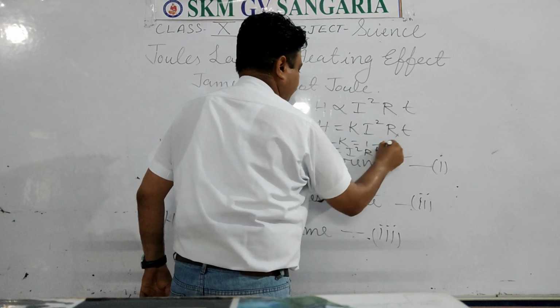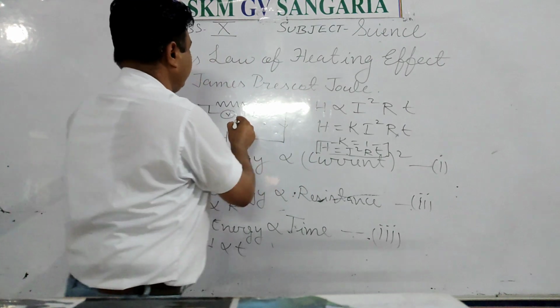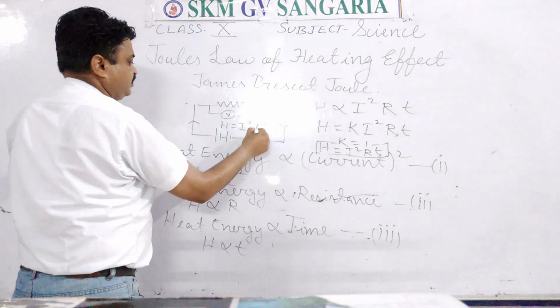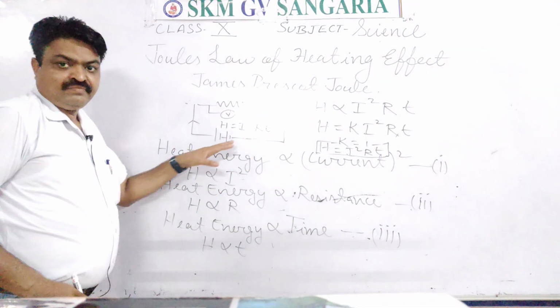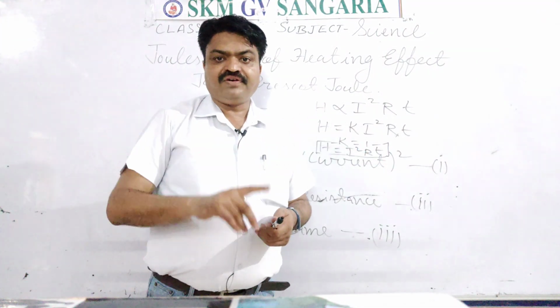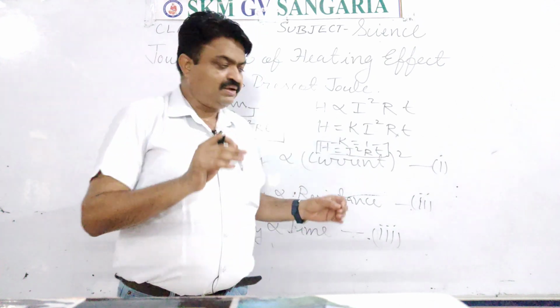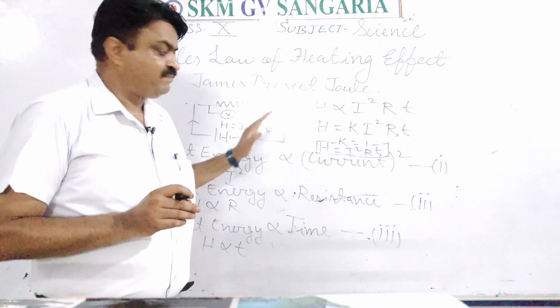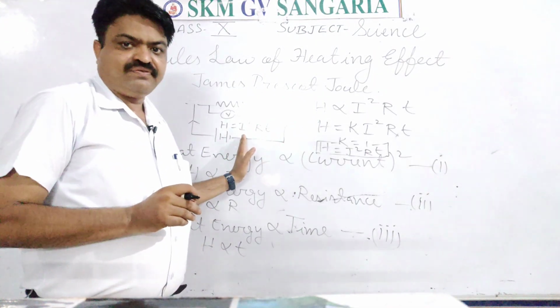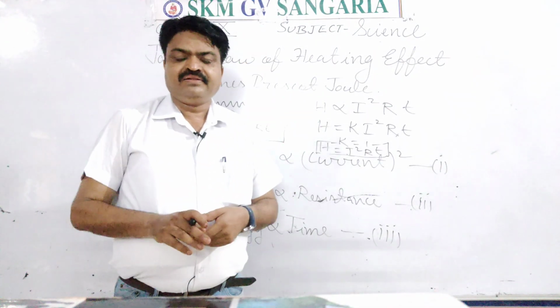So this is the formula, student. This is the formula that you will use here. It will be H is equal to I squared R T. This formula we get with the help of Joule's law of heating effect, and it is the most important formula, student. H is equal to I squared R T. According to this formula, you can easily learn this law.